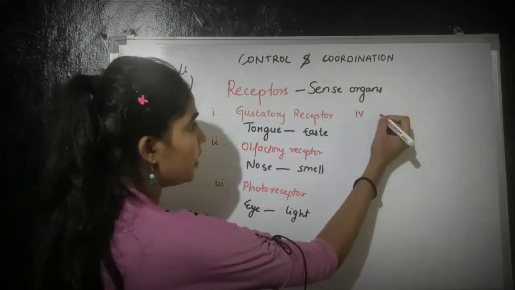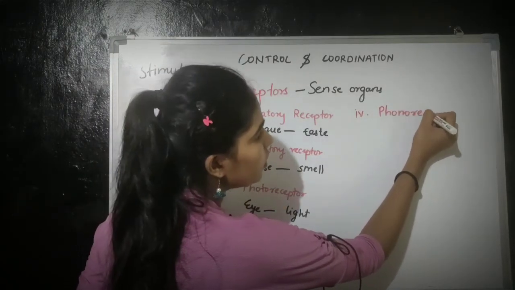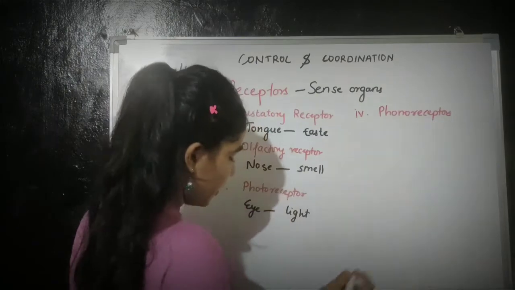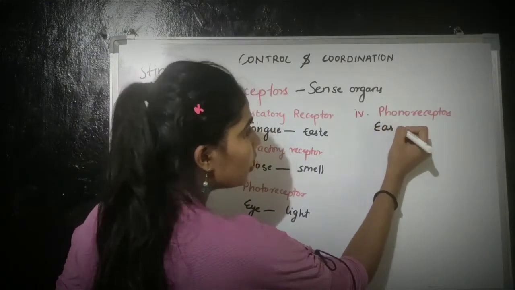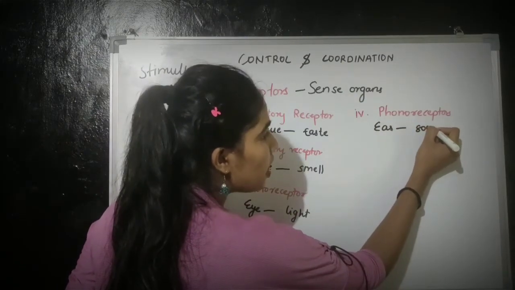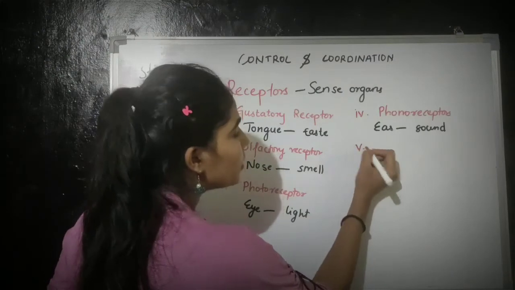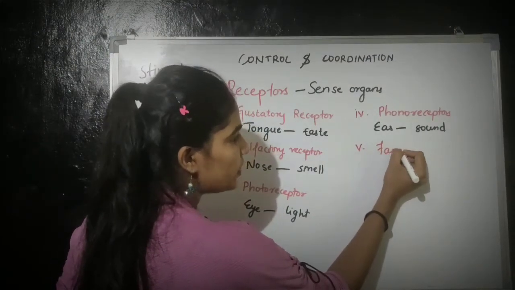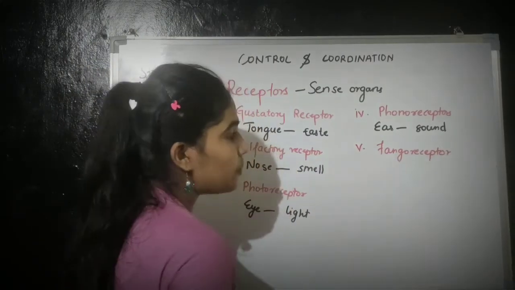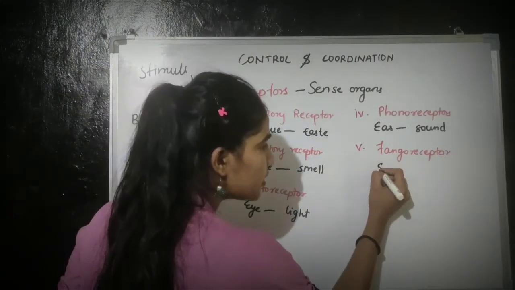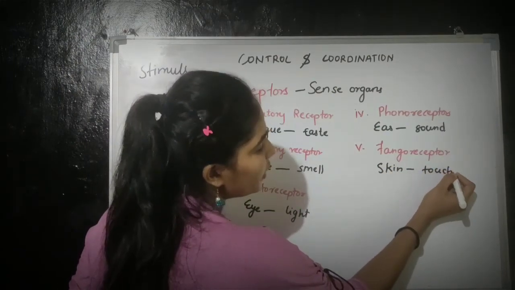Fourth one is the phonoreceptor. These receptors are present in the ear region, which detects sound. And last one is the tangoreceptor. It is present in our skin, which detects touch.